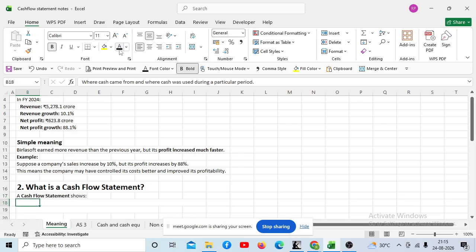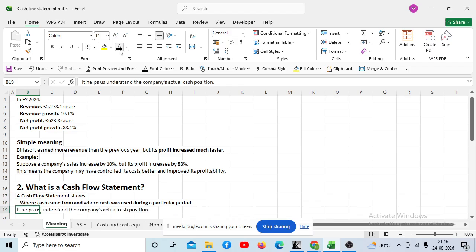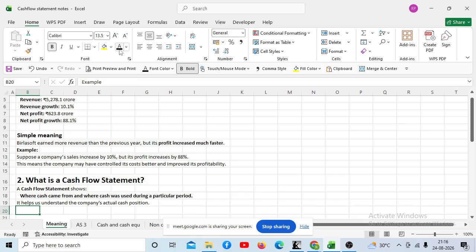See, a cash flow statement shows where cash came from and where cash was used during a particular period, right? It means it shows the flow of cash. Flow means from where the cash is coming and where the cash is going, right? It helps us understand the company's actual cash position. Now if we come to know from where the cash has come and where it has been used, we come to know what the actual cash position is.